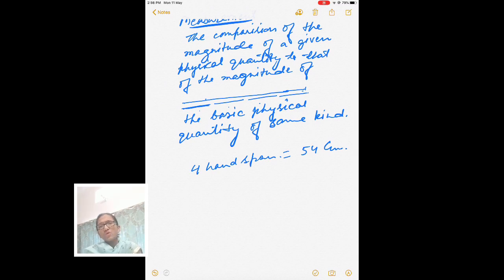Sometimes you measure with your hand span, sometimes maybe you measure it by your cubit, by your fingers, or by centimeter tape. So you find that the length of the table is not going to change. Length is a constant. Means the measurement also is a constant.